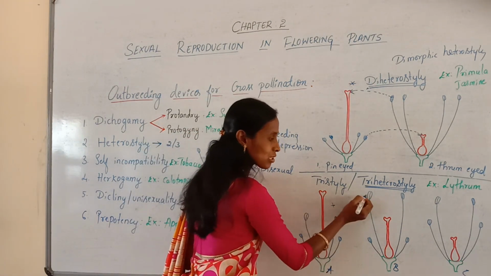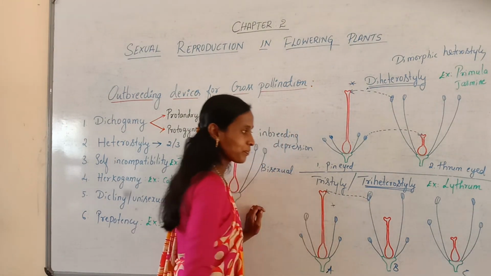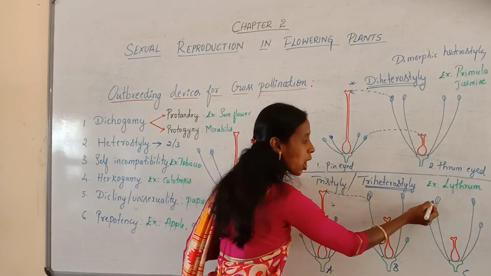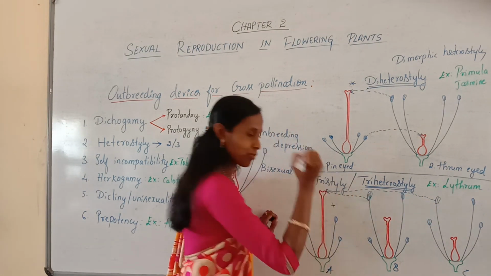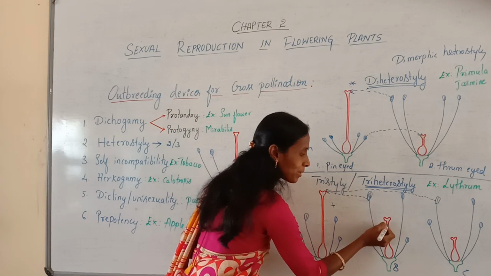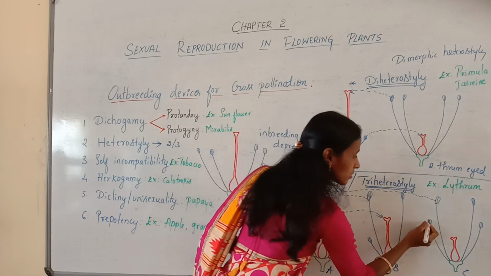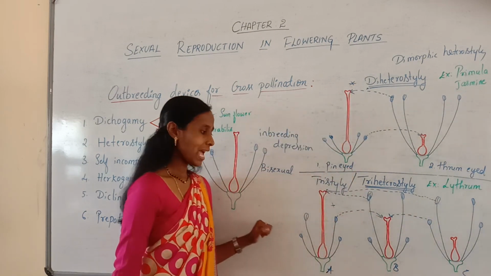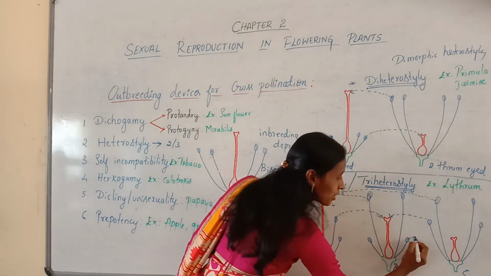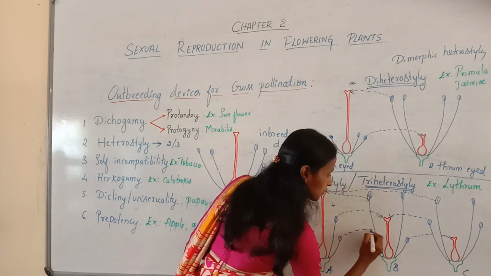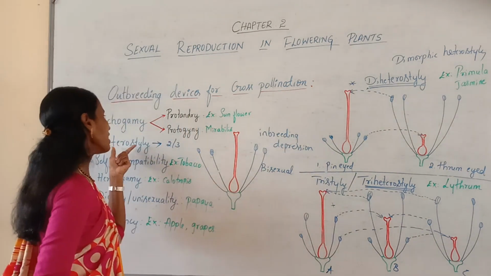For example, this is the long anther which contains pollen grains. These pollen grains usually fall on the stigma. Even from this flower, as they contain a long anther, these also usually fall on the stigma of this flower. And again, this is the medium style which can receive pollen grains from medium anthers. Similarly, this is a short style and this stigma can receive pollen grains from short anthers. So this is how cross-pollination can be seen in the case of heterostyle.